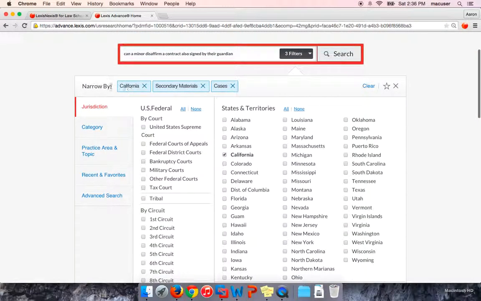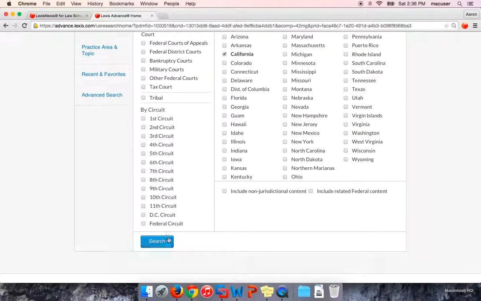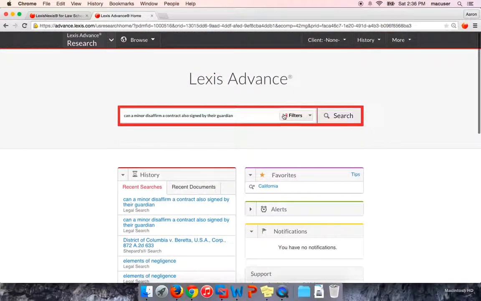So you can see here now that we've narrowed by California, secondary materials, and case law. So you can either hit the search button down here, or if I just exit out of here, you'll see that we have three filters applied. Otherwise, you can obviously leave the filters at blank or 0 and run a search through everything on Lexis. The nice thing is you can do all of these things, either filtering by content area or jurisdiction, post-search. But here I'm going to go ahead and leave the filters in and run this search here.